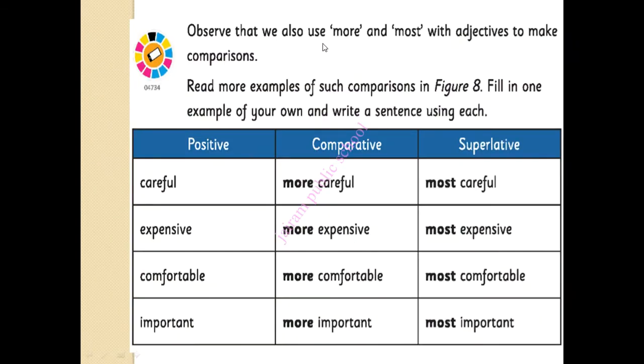Observe that we also use more and most with adjectives to make comparison. Read more examples of such comparisons in figure 8. Fill in one example of your own and write a sentence using each. See, here are the positive, comparative and superlative degrees. Careful, more careful, most careful. Expensive, so it is more than 3 syllables. More expensive, most expensive. Comfortable, more than 3 syllables. More comfortable, most comfortable. Important, more important, most important.